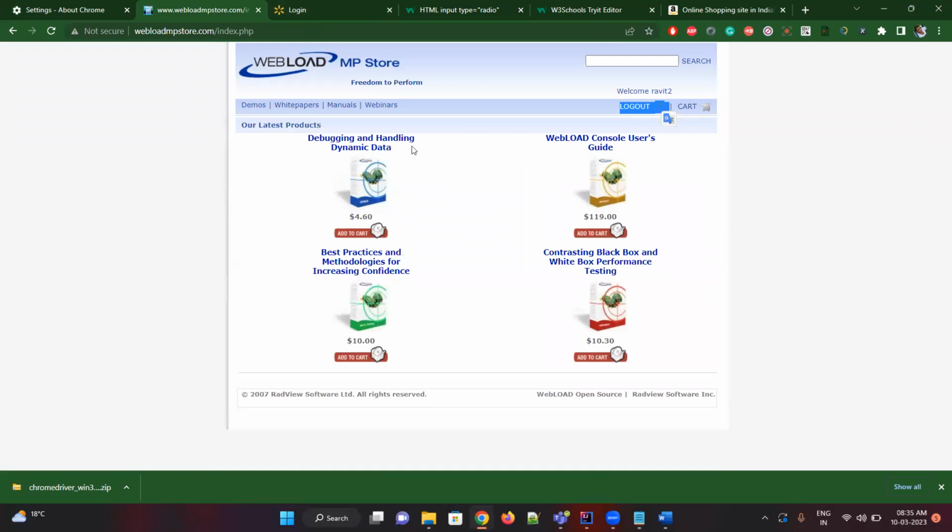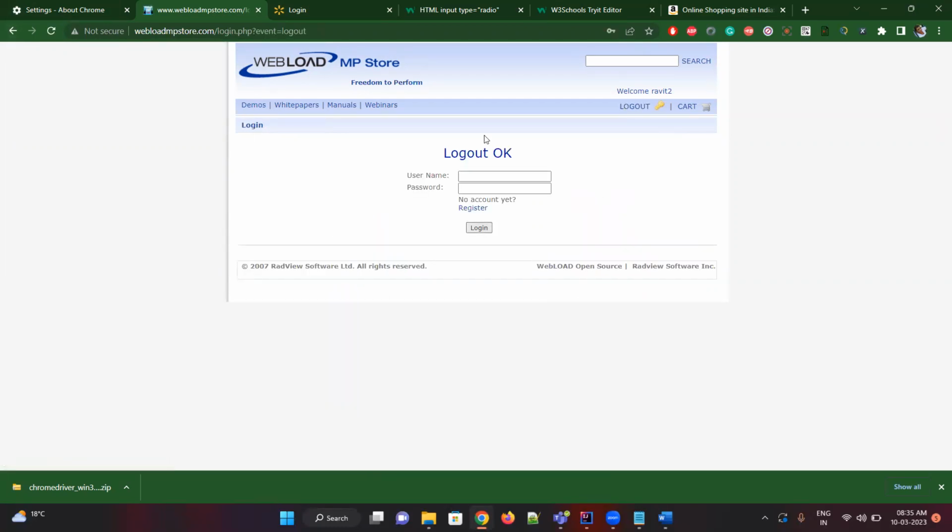So what is happening in between? If I enter username and password and click on login, I'm getting the home page, right? Now tell me what could be happening in the back end. Come on, guys. What will happen if you click on login? How are we getting the home page?